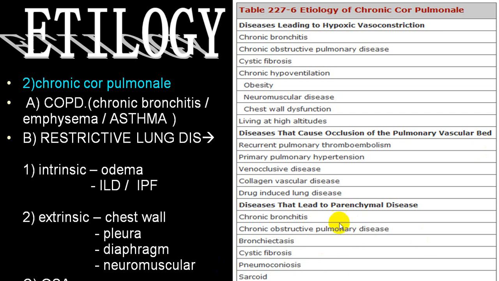Involving the vascular bed: primary pulmonary hypertension, veno-occlusive disease, collagen vascular disease, drug-induced. Hypoxic vasoconstriction: chronic bronchitis, COPD, cystic fibrosis, obesity. We can include obstructive sleep apnea, neuromuscular disorders, chest wall dysfunctions, high altitude, etc.